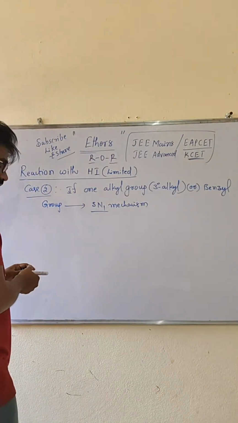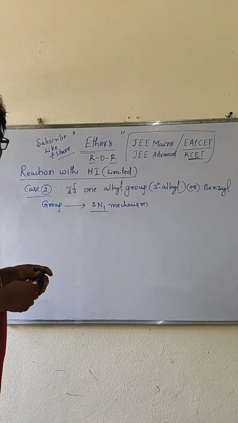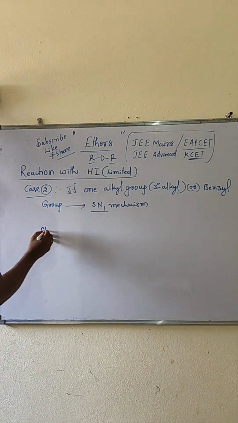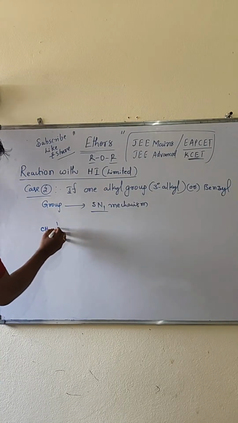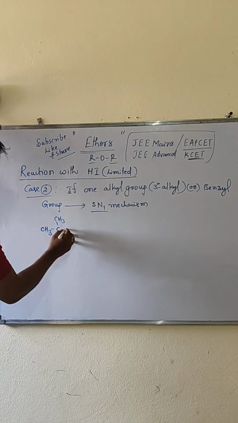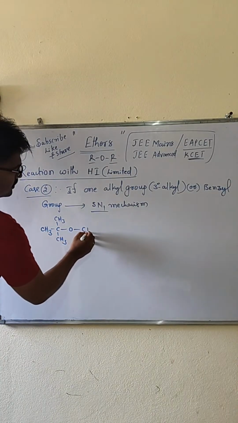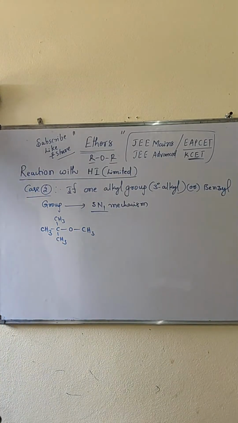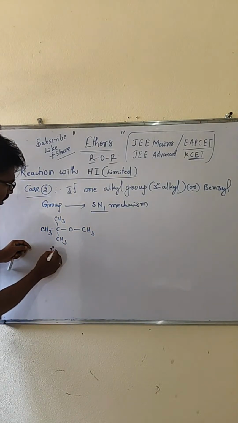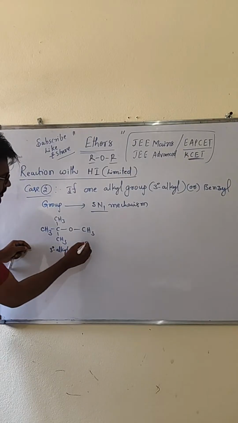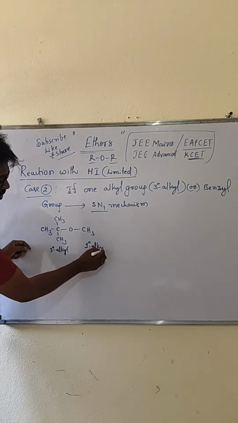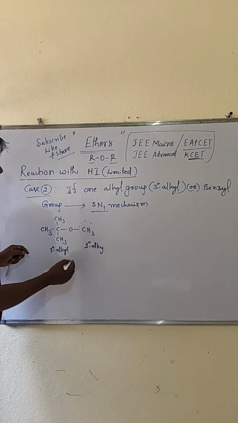I am taking one example. In the ether, one of the alkyl groups must be tertiary. CH3–C(CH3)(CH3)–O–CH3. Is that an ether or not? Yes, it is an ether. This group is tertiary alkyl and this group is primary alkyl. Tertiary and primary alkyl groups are there.